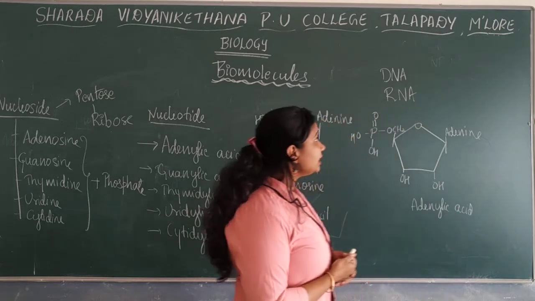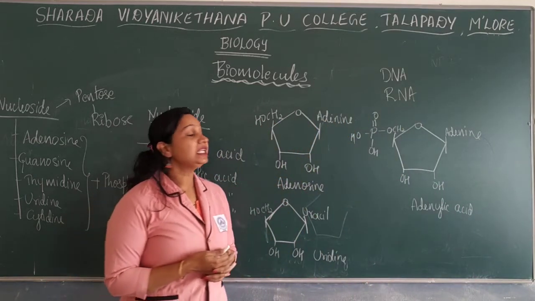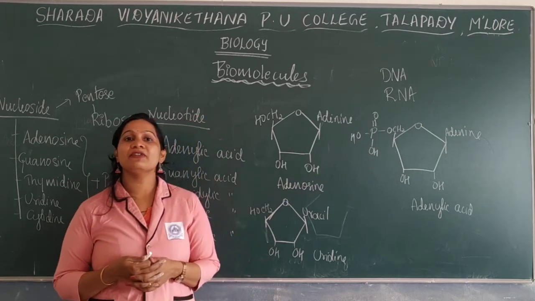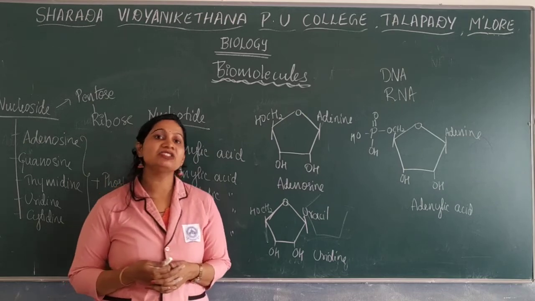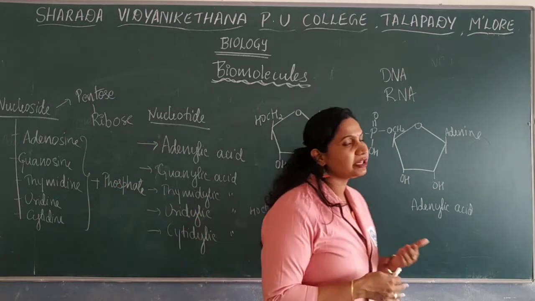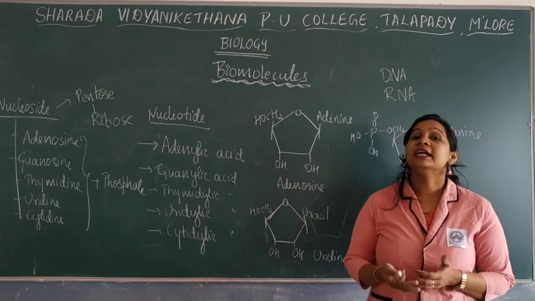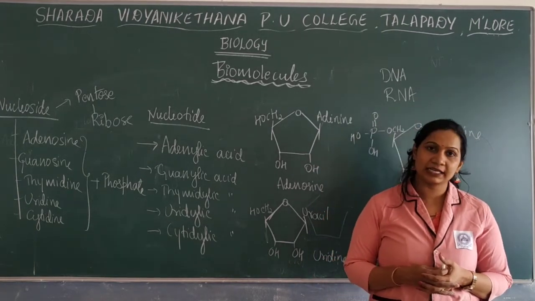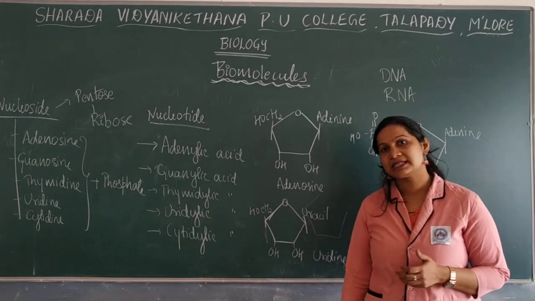DNA as well as RNA are the major genetic materials. DNA functions majorly as a genetic material, whereas RNA, other than genetic material, also has other functions because there are different types of RNA. So this is regarding the nucleotides as well as the lipids.